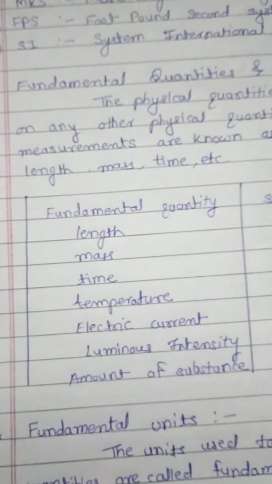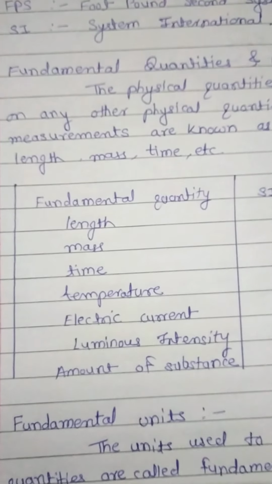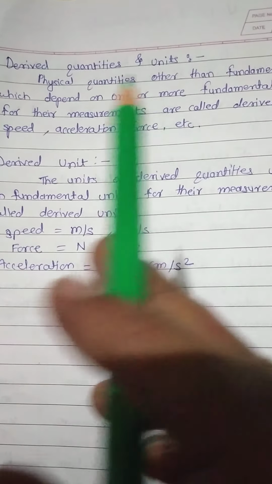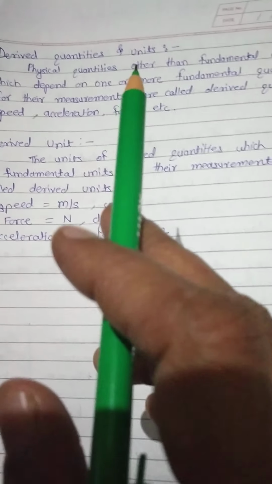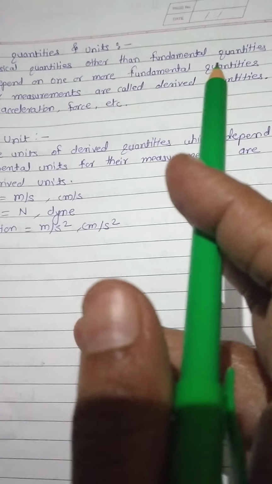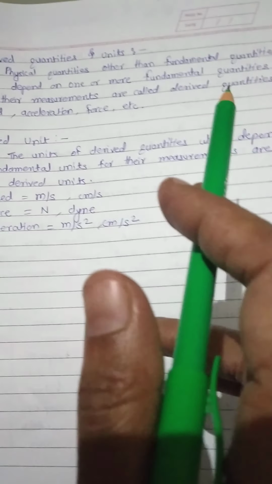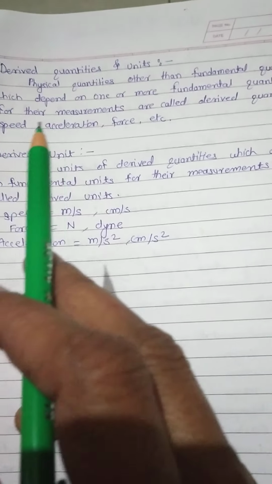Okay, the next point is derived quantities. Derived quantities are physical quantities other than fundamental quantities which depend on one or more fundamental quantities for their measurements.